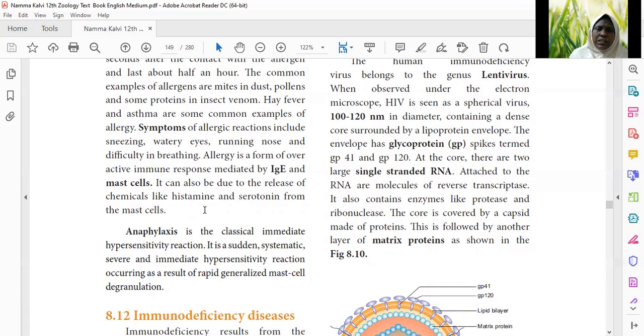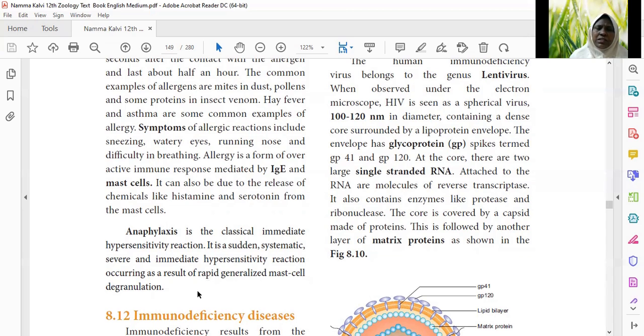Anaphylaxis is the classical immediate hypersensitivity reaction. It is a sudden, systemic, severe and immediate hypersensitivity reaction, and it occurs as a result of rapid generalized mast cell degranulation. When granules are released from the mast cells, and chemicals or substances are released out, it is called degranulation. So due to that also, this hypersensitivity occurs.